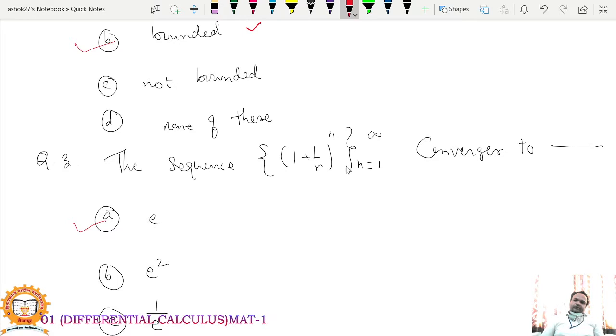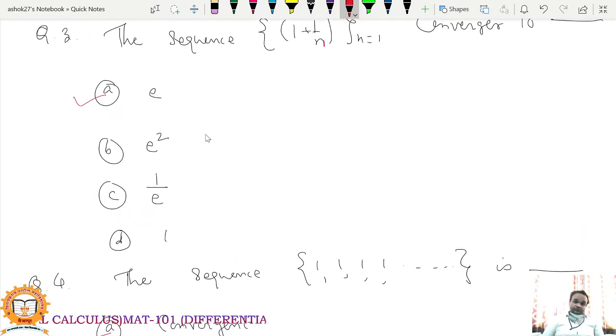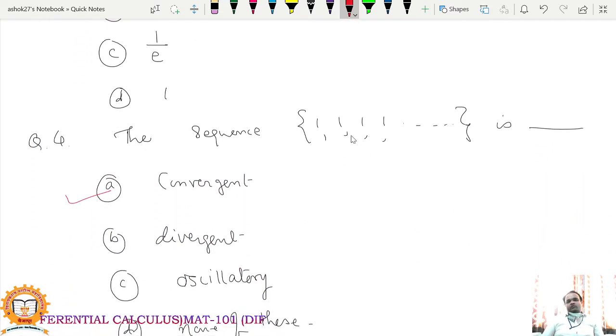The sequence 1 plus 1 upon n raised to n, n varies from 1 to infinity, is a well-known sequence. This sequence converges to e. So this is the option of this objective. Next question, the sequence 1, 1, 1, which is a constant sequence.